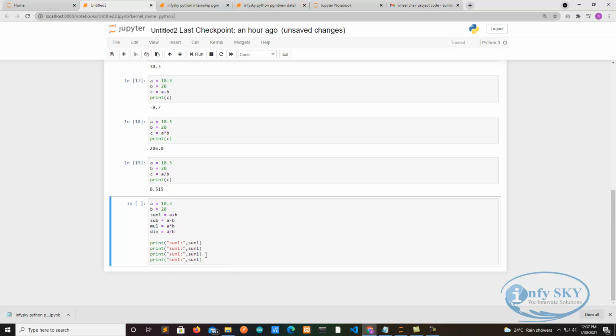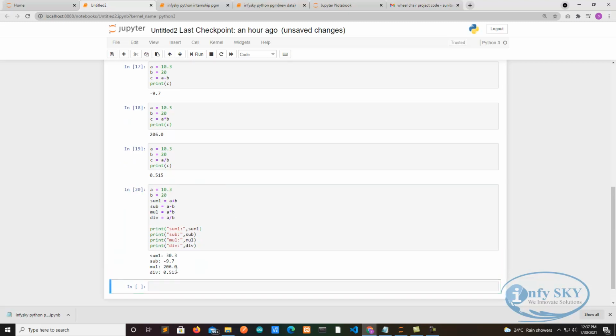Then this is my sub, mul, multiplication and division. Now we'll print this, Shift Enter to execute. See, in one program only we can take all the things.